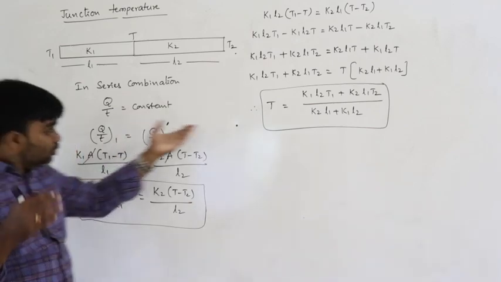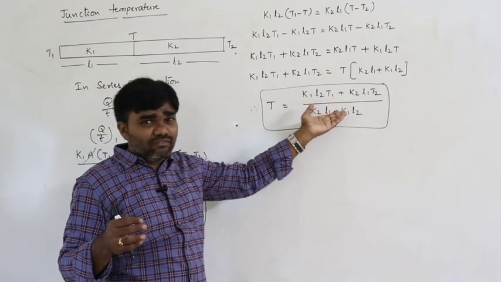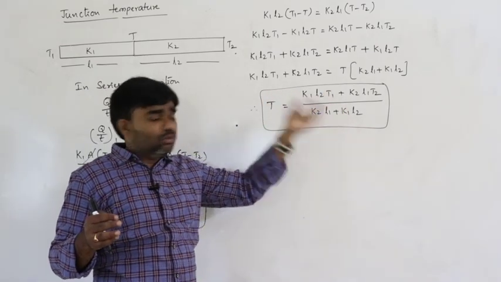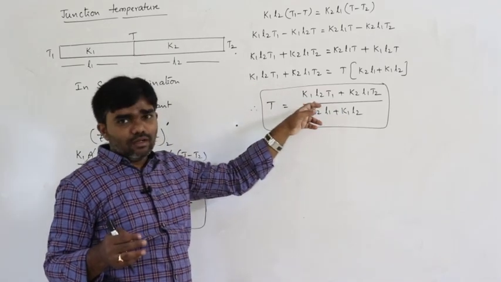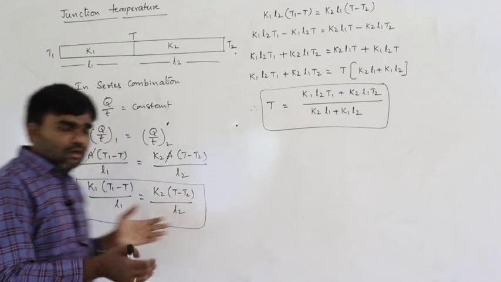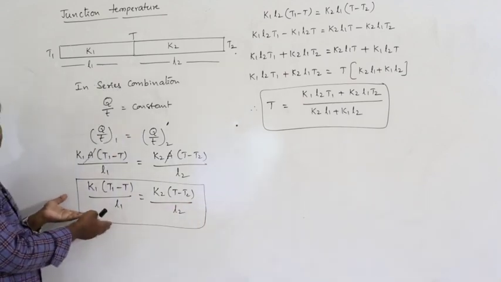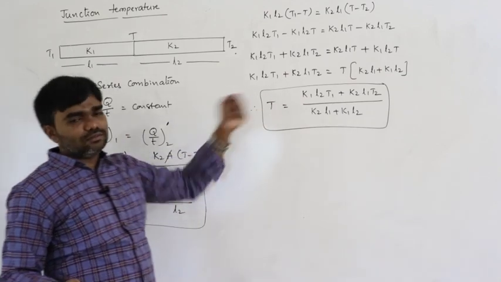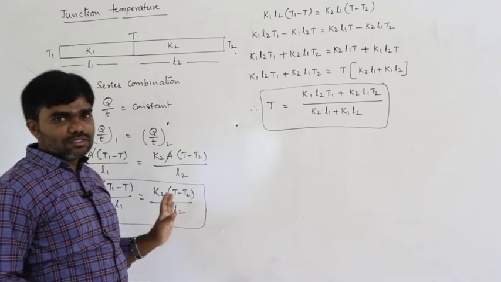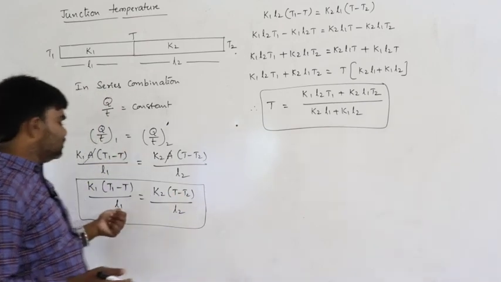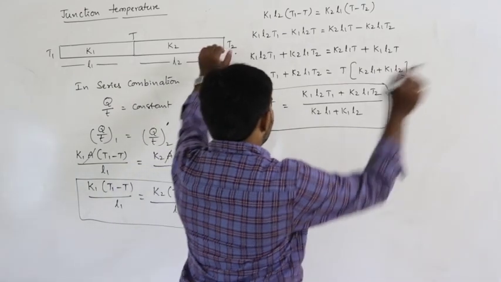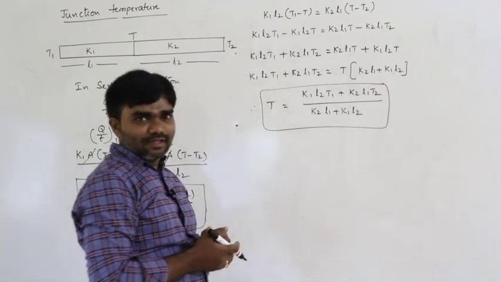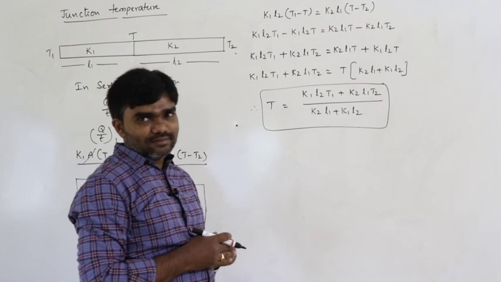I think without knowing the K1 L1 T1 and K2 L2 T2, we can't do this. We can't do this formula. If you know all those, directly we can substitute here. No need to remember this. So that is important. Wise people can do this. Blind people can do this. Right. Okay.